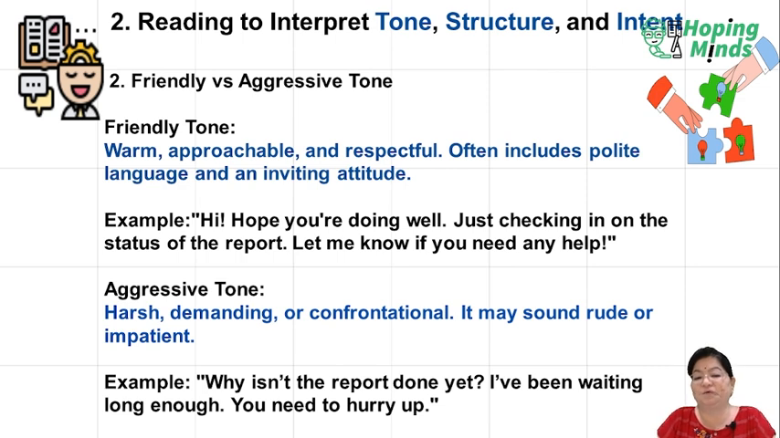Friendly versus aggressive tone. Now, talking about friendly tone, it's warm, it's approachable, it's respectful, and it often includes polite language and an inviting attitude. Friendly tone is warm. It's not hot, it's warm. Warm means it's mild, your behavior is nice, you're welcoming, you have a small smile on your face, you're approachable, the other person whom you're going to talk to feels that emotion in you, you're respectful to the other person, and you include very polite language and an inviting attitude.